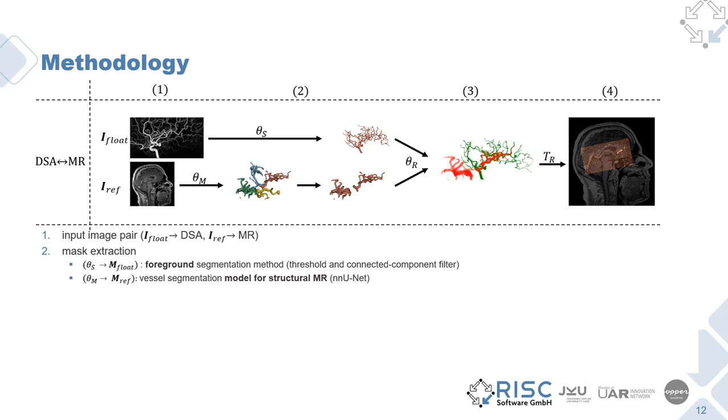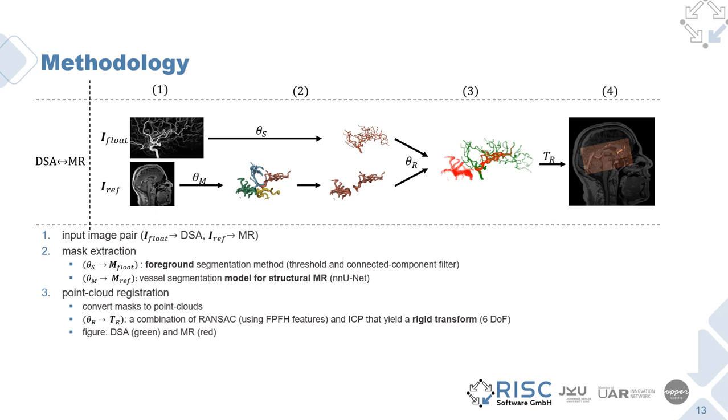For the DSA scan, this involves segmenting the foreground using a threshold and connected component filter. For the MPRAGE scan, we use a segmentation model Theta_M for structural MR, which we trained using the nnU-Net framework. We will provide further details on this model on the next slide. We convert these masks to point clouds, which we then register using our registration method Theta_R. Our method uses the random sample consensus and iterative closest point algorithms to register both point clouds. In our figure, the DSA vessels are shown in green, while the MPRAGE vessels are shown in red. The registration yields a rigid transform T_R, which we use to align both images. The figure shows the resampled DSA blended with the MPRAGE scan.